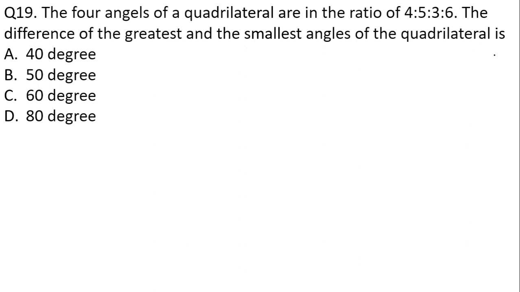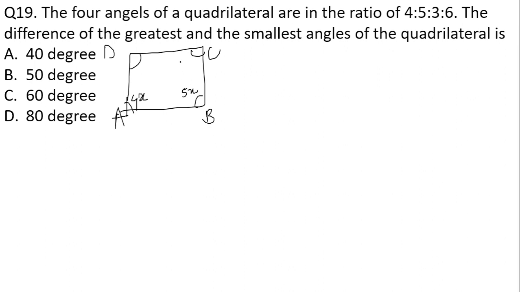Here, let us consider a quadrilateral ABCD. The angles A, B, C and D are given in the ratio 4, 5, 3 and 6. So let us consider angle A as 4x, angle B as 5x, angle C as 3x and angle D as 6x. We know the concept that the summation of angles of a quadrilateral is equal to 360 degree. That is, angle A plus angle B plus angle C plus angle D is equal to 360 degree.